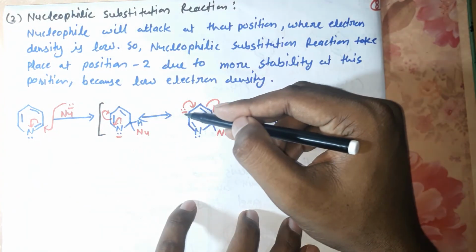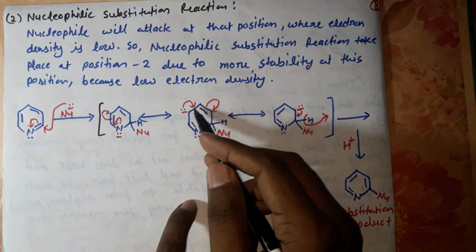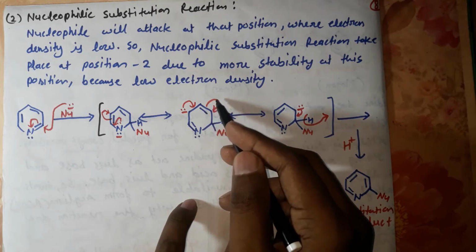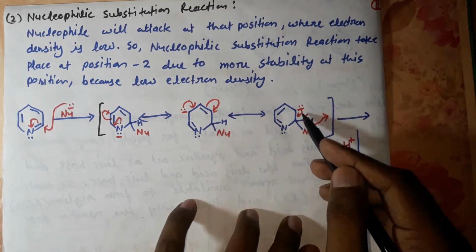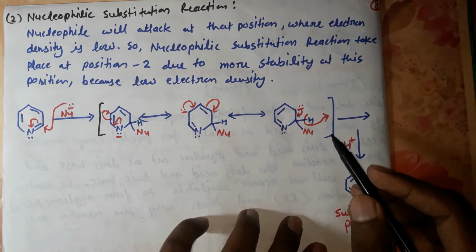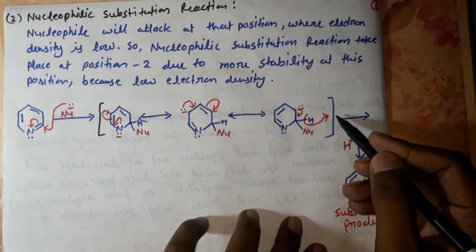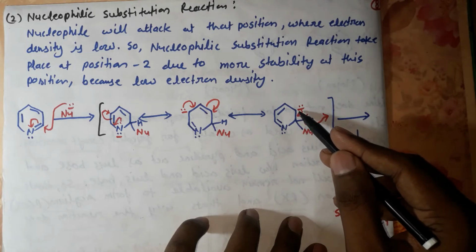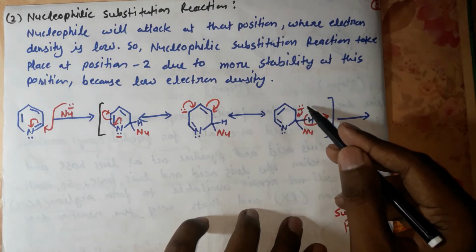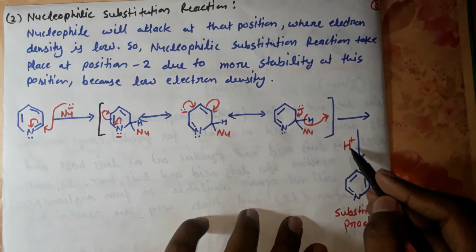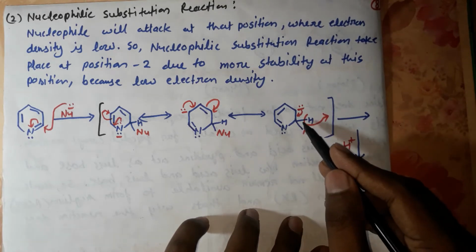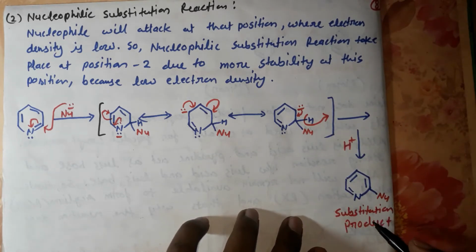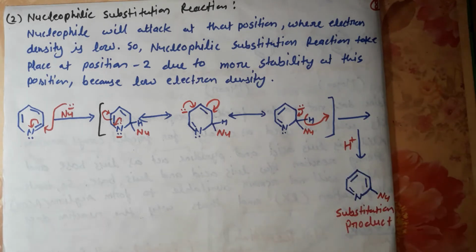In the next step, this electron transfers to form a bond between this carbon, and this bond breaks and shifts its electrons to this carbon, which becomes negatively charged. Then the hydrogen is released from this carbon, the bond shifts to this position, and the negative charge is removed. The nucleophile substitutes for this hydrogen, and this is the substitution product. So this is all about the nucleophilic substitution reaction.